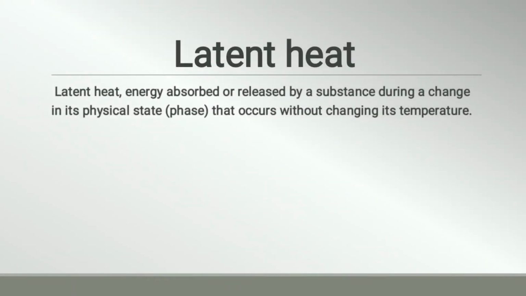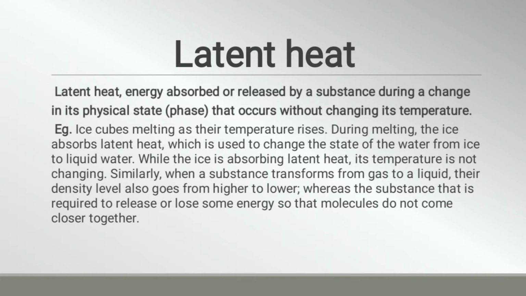Latent heat is the energy absorbed or released by a substance during a change in its physical state, that is phase, that occurs without changing its temperature. This can be easily understood by seeing an example. Consider an ice cube melting as the temperature rises, right?